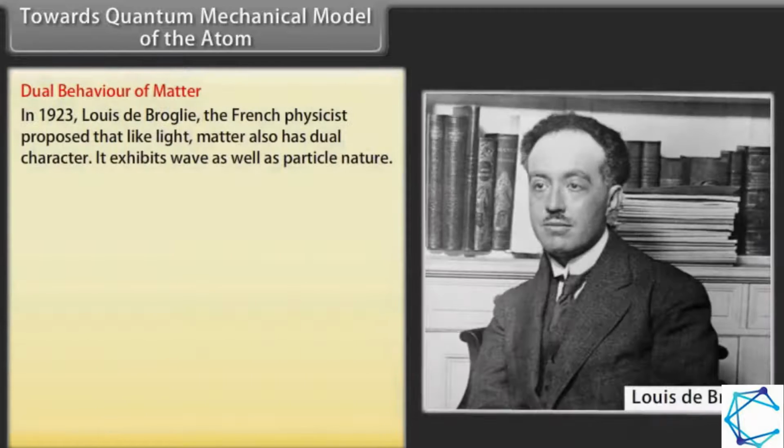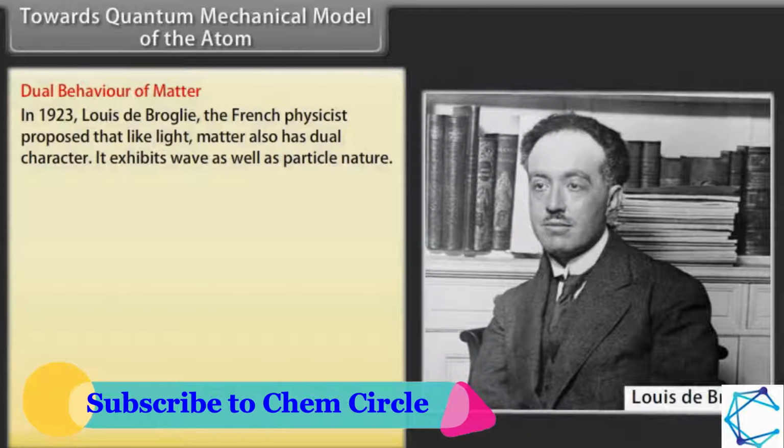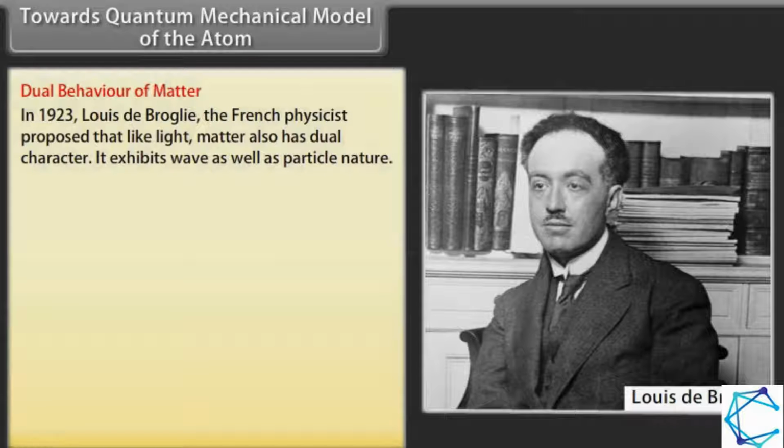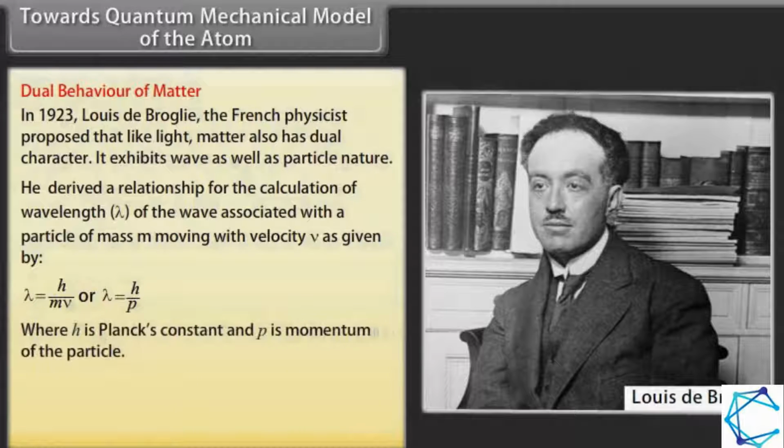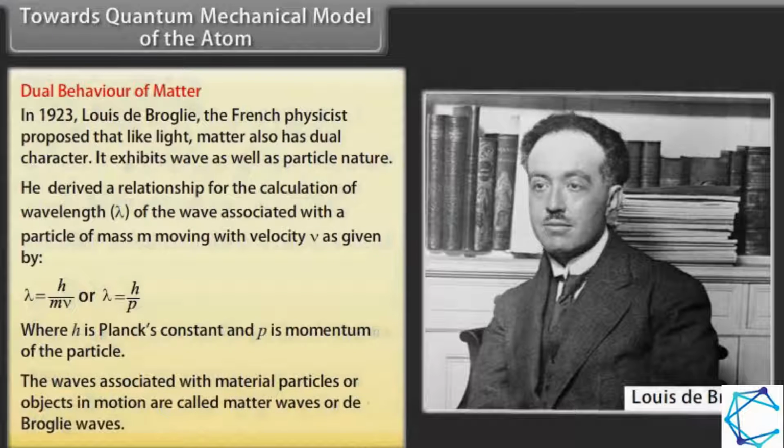In 1923, Louis de Broglie, the French physicist, proposed that like light, matter also has a dual character. It exhibits wave as well as particle nature. He derived a relationship for the calculation of the wavelength lambda of the wave associated with a particle of mass m moving with velocity v, given by lambda is equal to h by mv, or lambda is equal to h by p, where h is Planck's constant and p is the momentum of the particle. The waves associated with material particles or objects in motion are called matter waves or de Broglie waves.